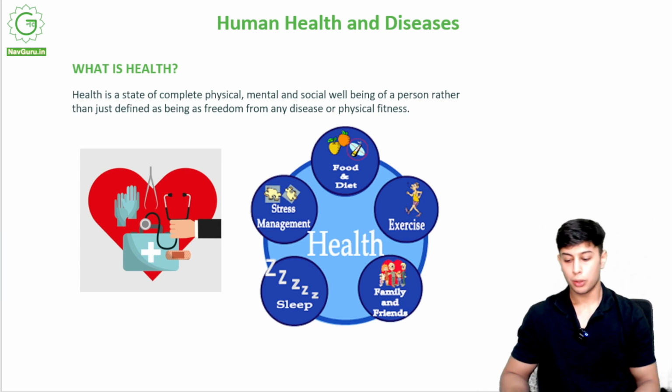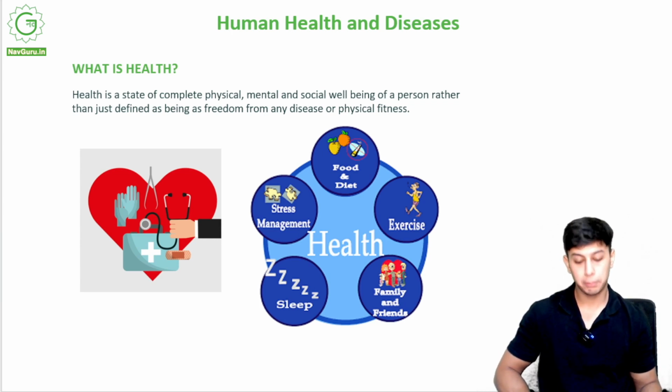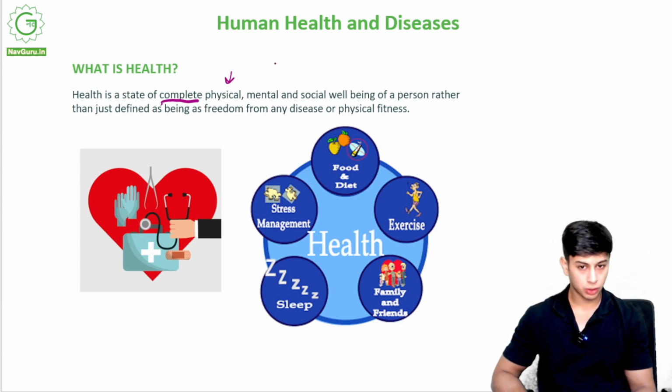Now, what is health? Health is a state of complete physical, mental and social well-being. So I should be healthy means I should be well physically. All my body parts, all my organs should be working well.